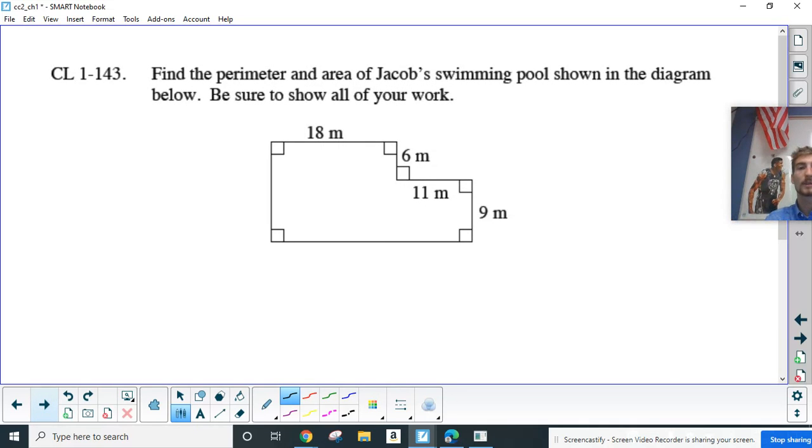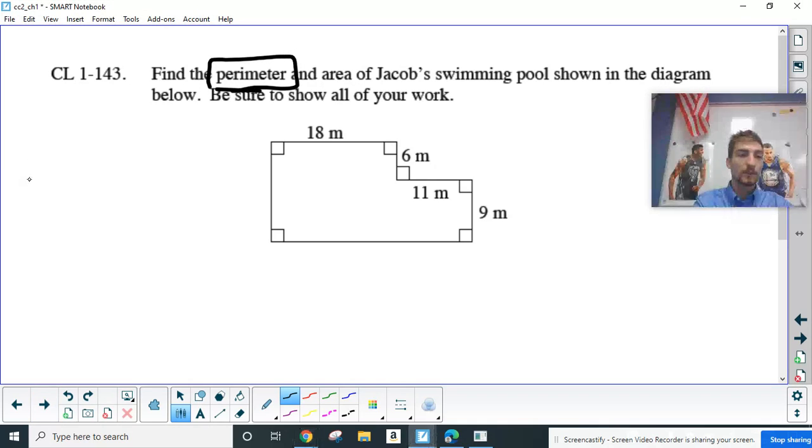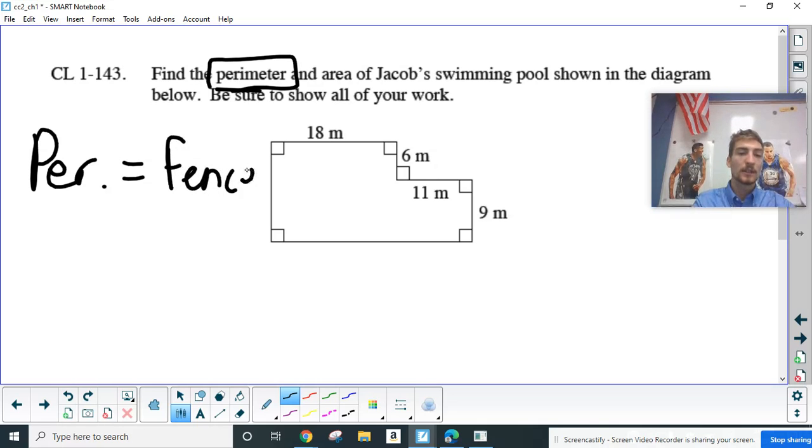Next one says, find the perimeter and area of Jacob's swimming pool shown in the diagram below. Be sure to show all of your work. So remember, with perimeter, are we talking about what's on the inside or the outside? Remember, think perimeter, that's going to be like a fence or the out of bounds line on a soccer field. And then my area is going to be my backyard or the field itself.